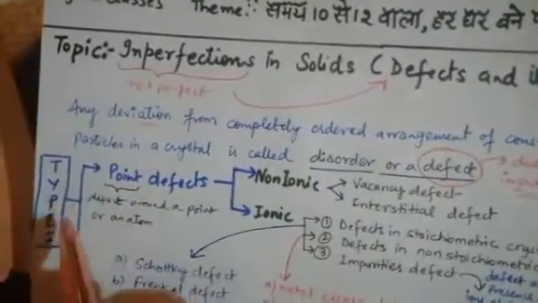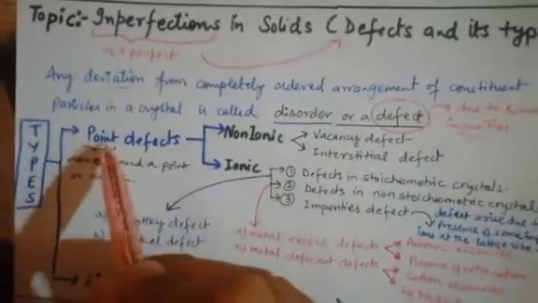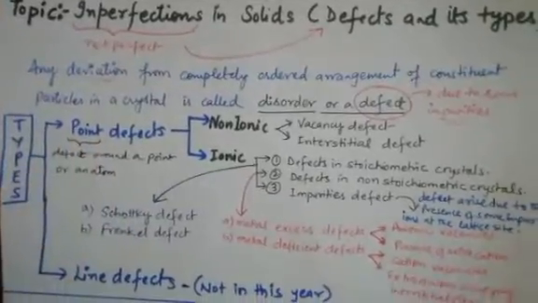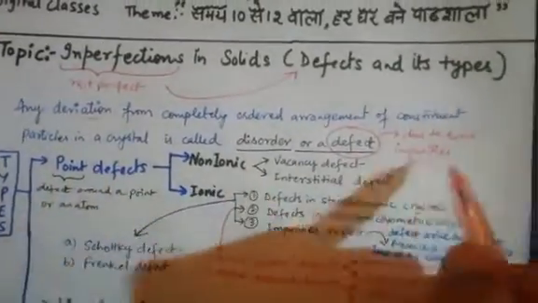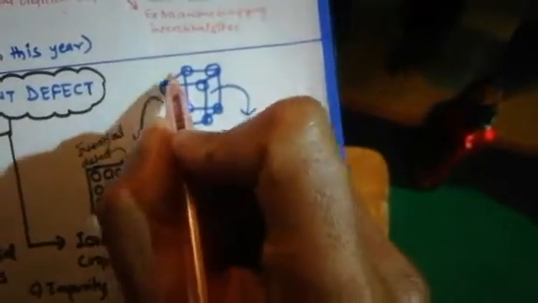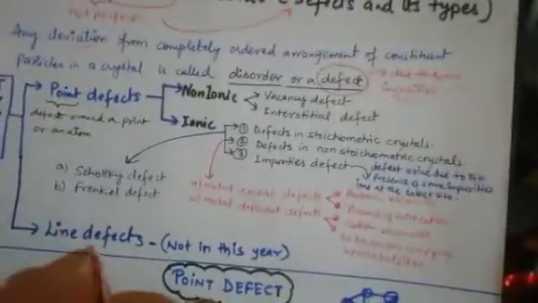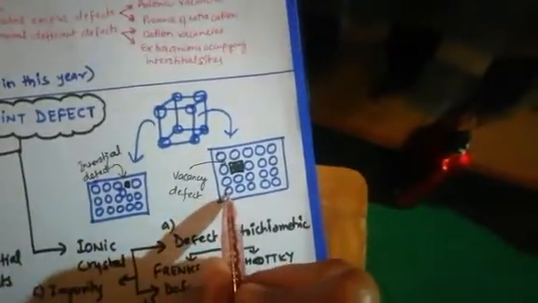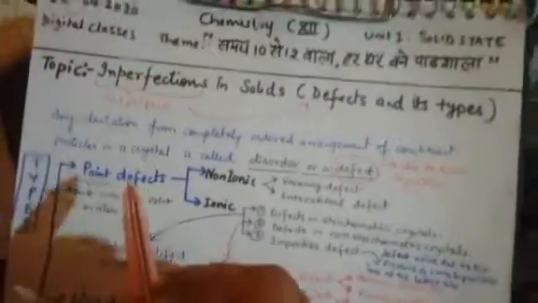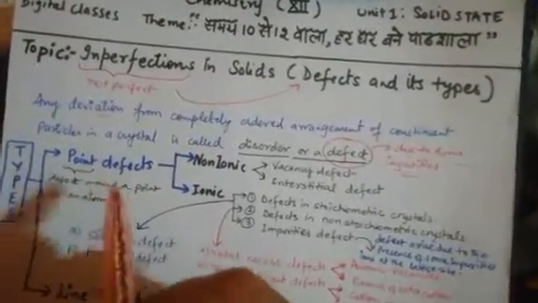We have different types of defects. There are generally two types: point defect and line defect. Point defect is when, in a crystal with one atom, there is a defect around this atom. Whereas line defect is a defect in a complete line. This kind of line defect we are not studying this year. Point defect is our focus.